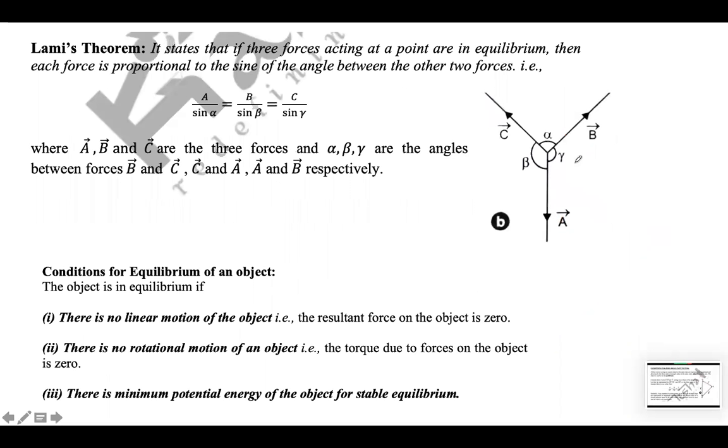Lami's theorem is, let's say you have a vector A and the angle opposite to this is alpha. Similarly, another vector B and the angle opposite to it is beta. Third vector C and the angle opposite to it is gamma. Then we'll write it as A by sine alpha. So vector A divided by the sine of the angle opposite to this vector, which is alpha. Vector B divided by sine of the angle opposite to this vector, beta.